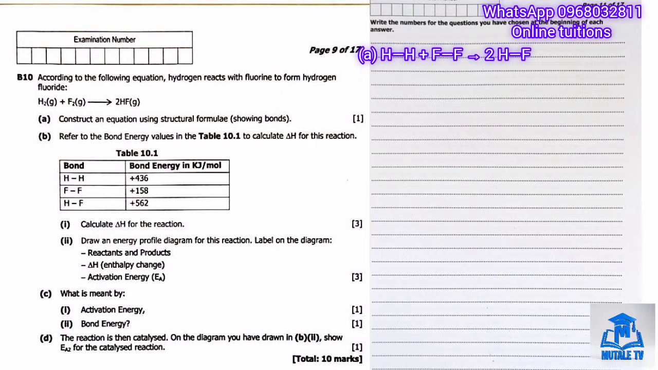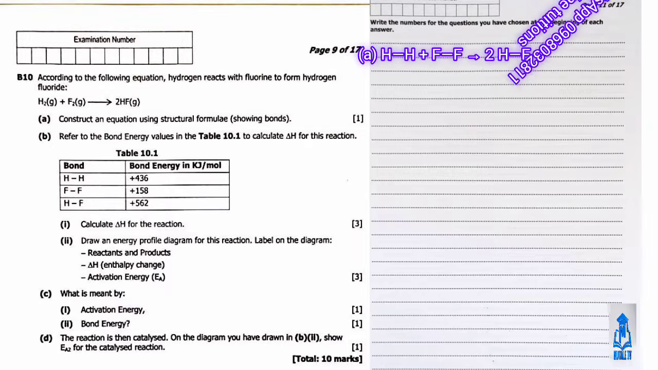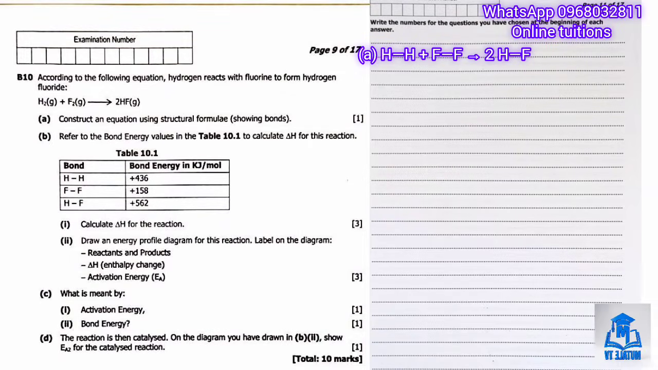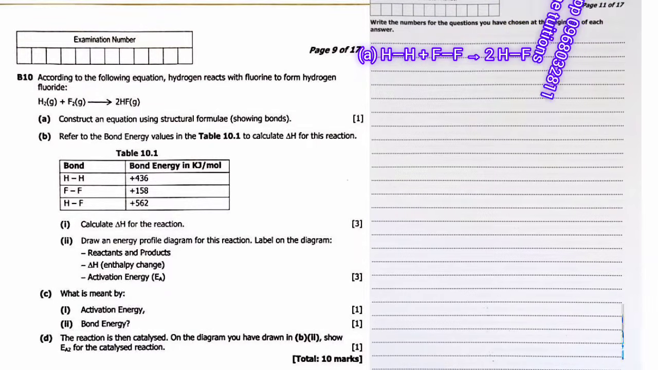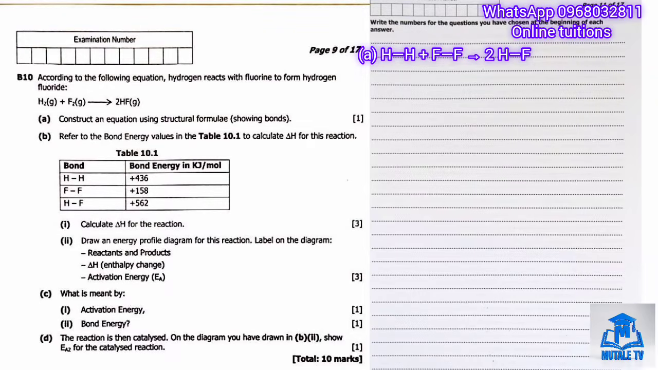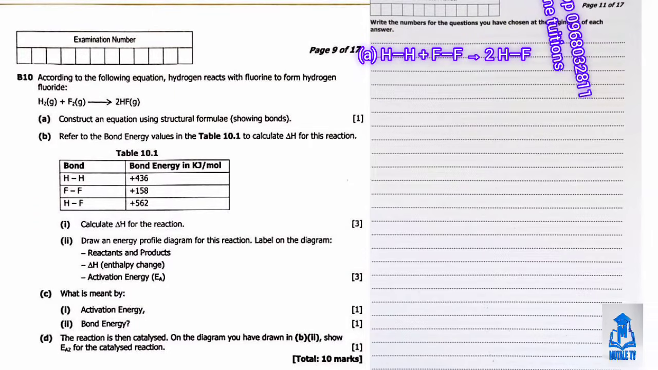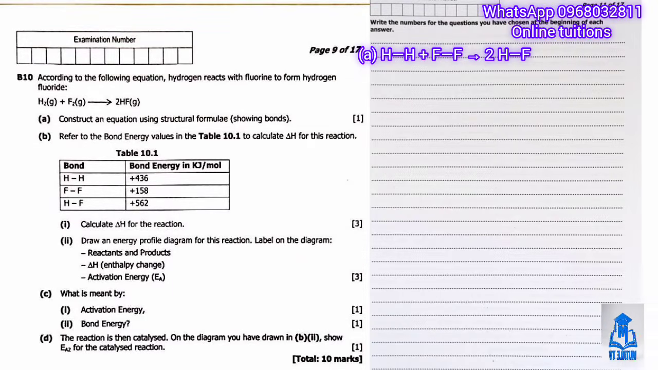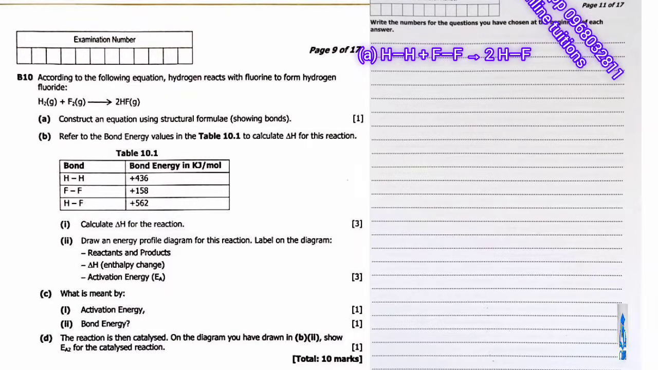Part B refers to the bond energy table, which gives us the H to H bond as plus 436 kilojoules per mole, the F to F bond as plus 138 kilojoules per mole, and the H to F bond as plus 562 kilojoules per mole. Then part B1 asks us to calculate the enthalpy change, which is delta H, for the reaction. So let's walk through this step by step.